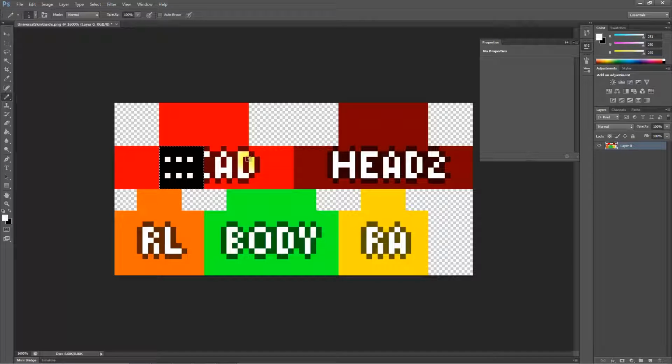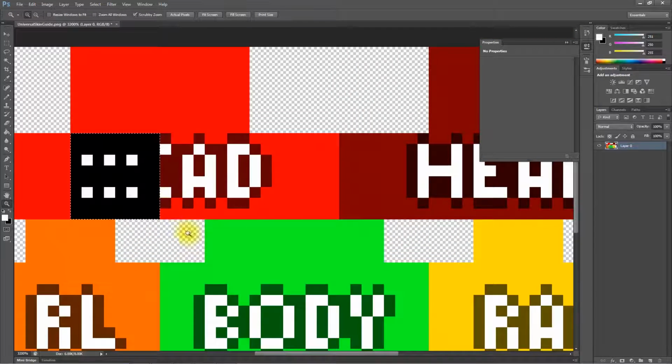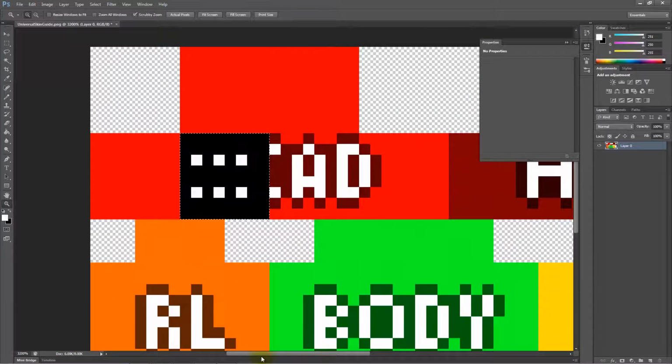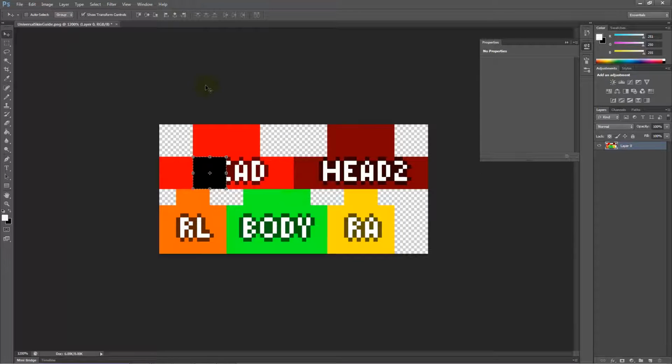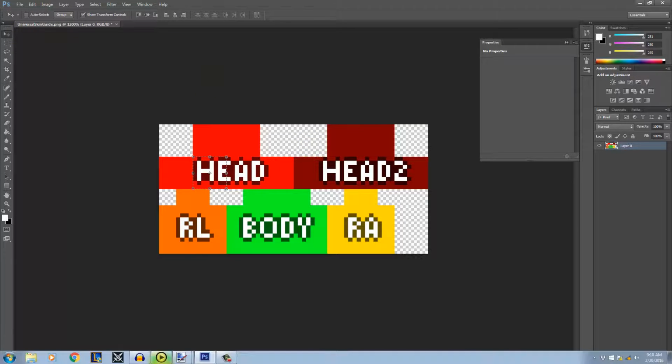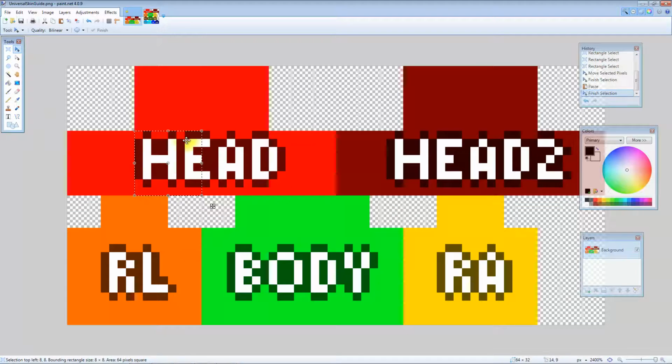Instead, we have to do, hold on, zoom in so that way you can see it a bit better. We have to do Control Alt Z, and that will undo all of them. So that's how that's going to work, and we can undo it all the way. So those are the three main tools that you're going to be using.